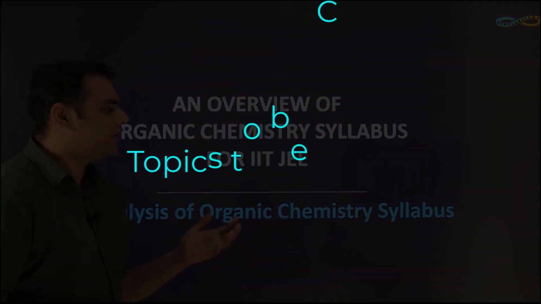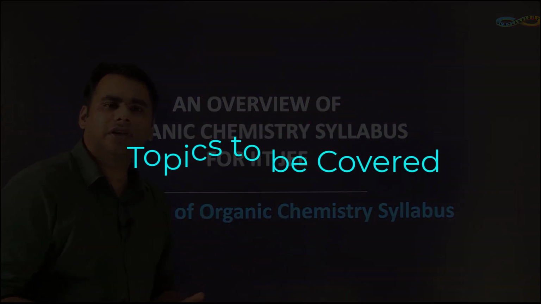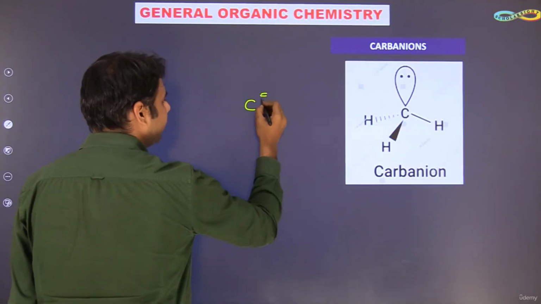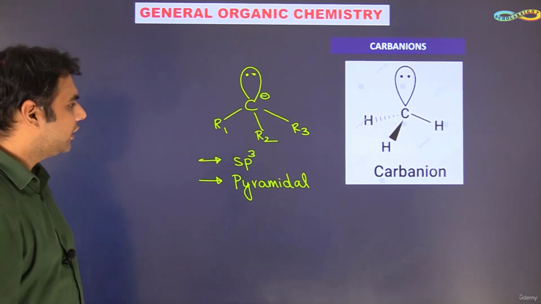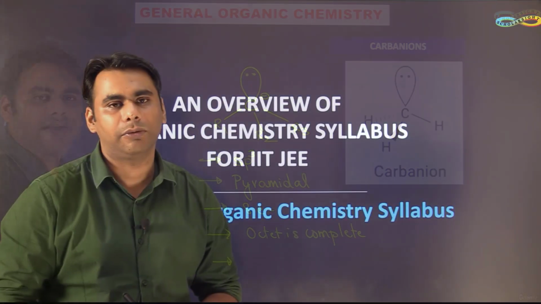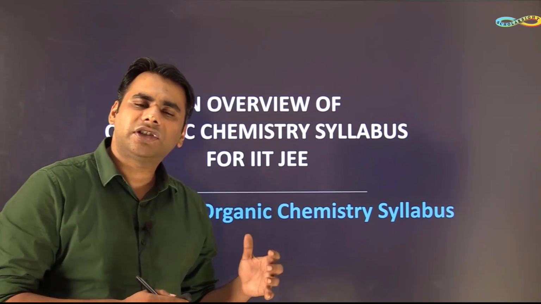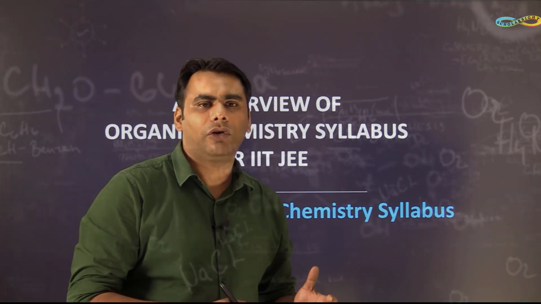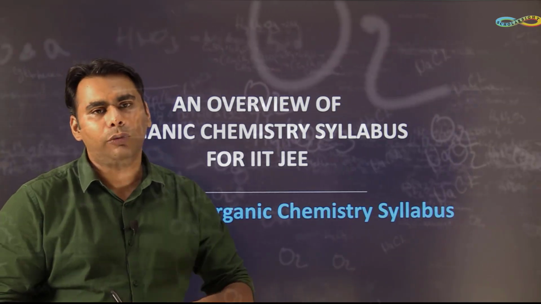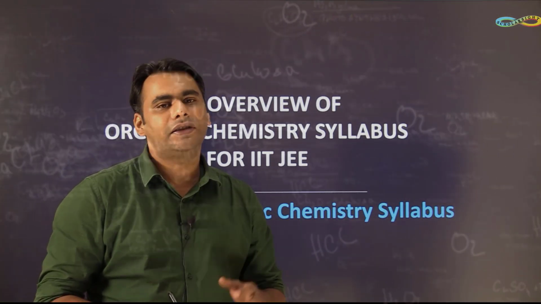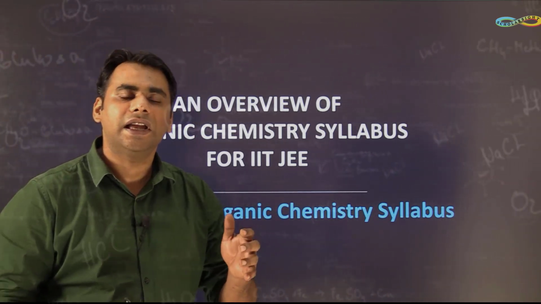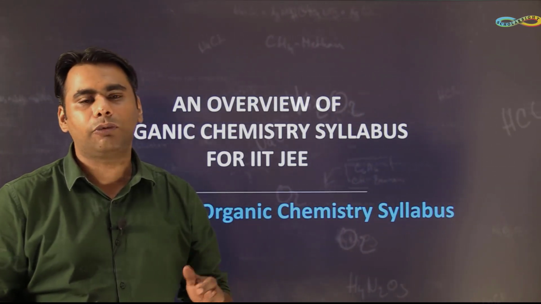Now, in general, what do we study in organic chemistry? Organic chemistry is generally the study of carbon and its compounds. Mostly we study hydrocarbons and their homologues, and some functional groups attached to those hydrocarbons. Organic chemistry starts with the very fundamental chapter called nomenclature, followed by general organic chemistry and then isomerism. After that we come to the individual chapters where we study the individual compounds, their physical properties and